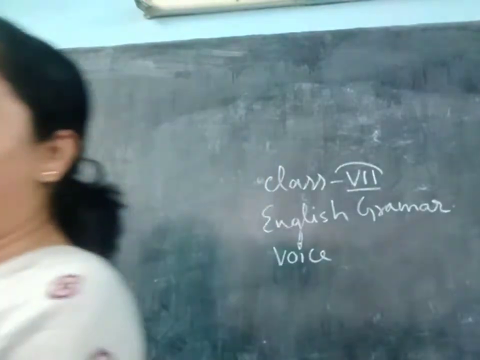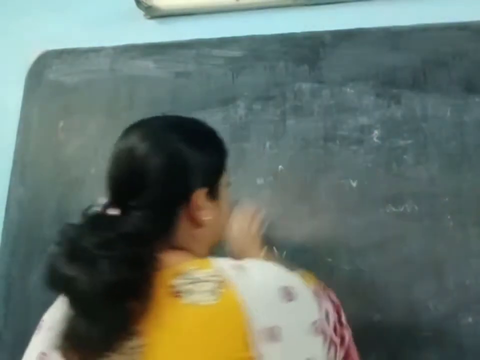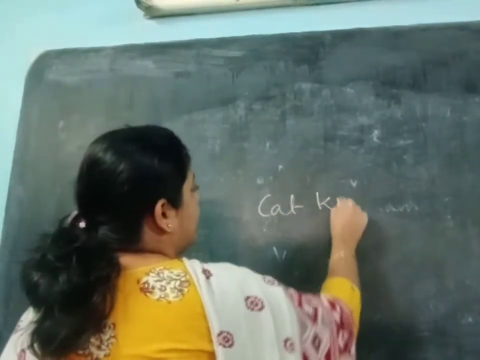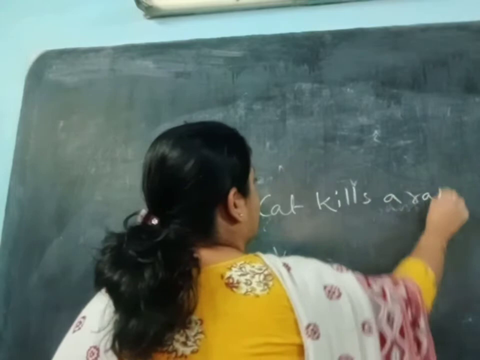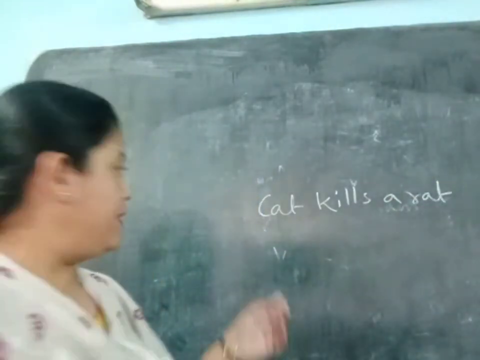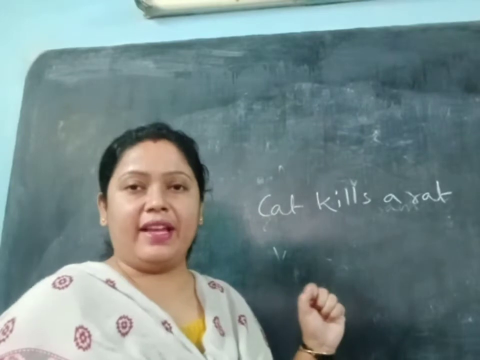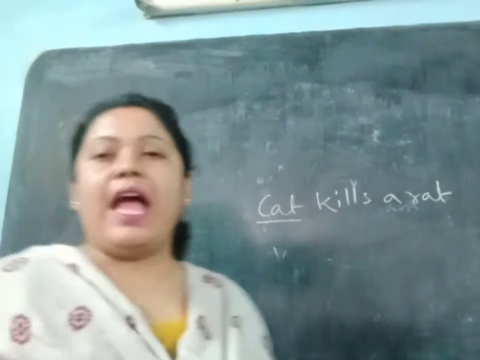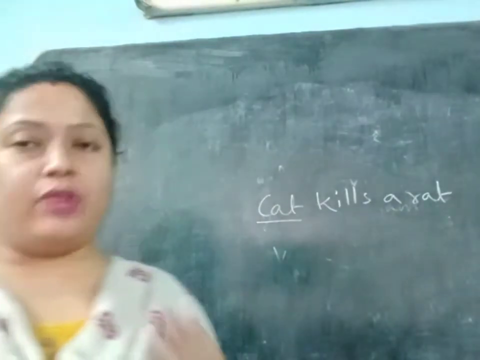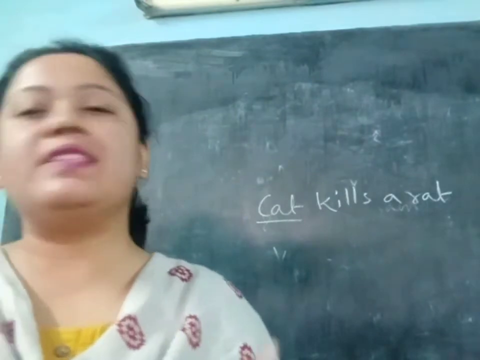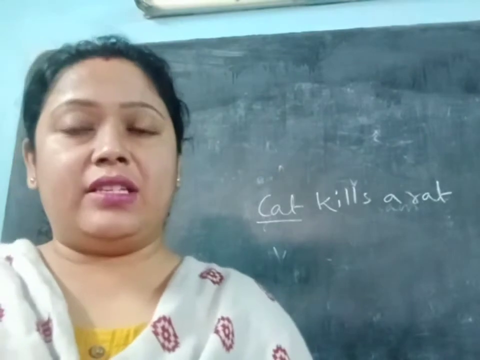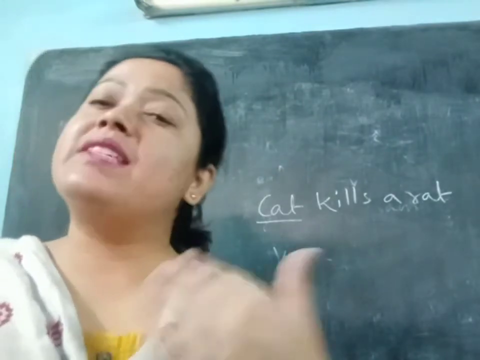So suppose if I write here, cat kills a rat. In the sentence you can see where is the subject. First we have to find out where is the subject. The subject is cat. According to the definition I have said, again I am telling, voice is the form of a verb showing if the subject does the action or it suffers the action.